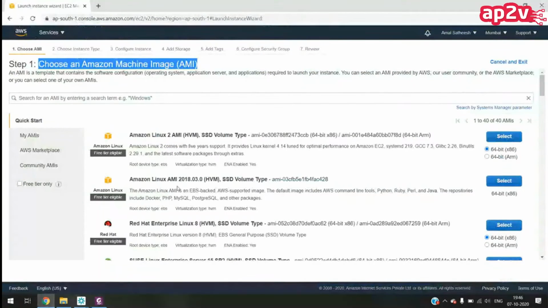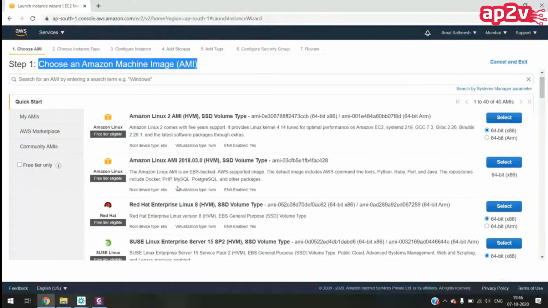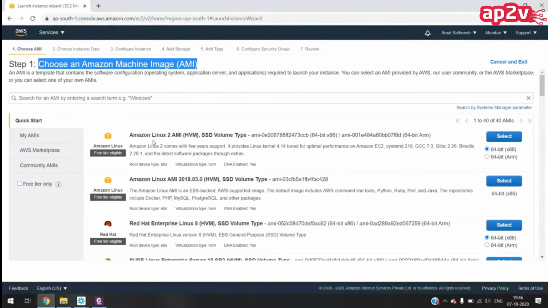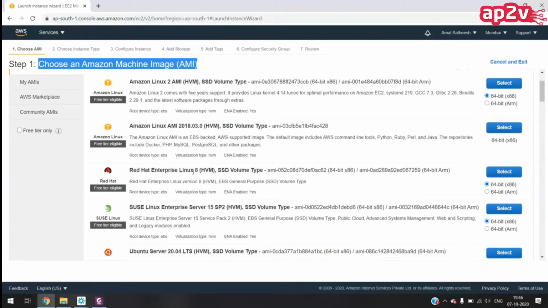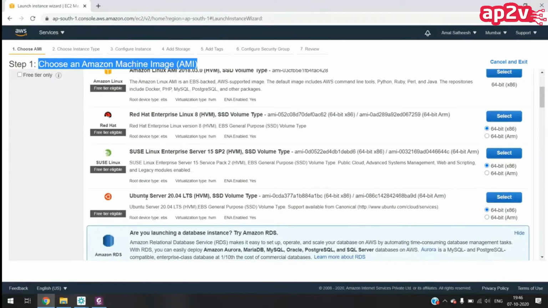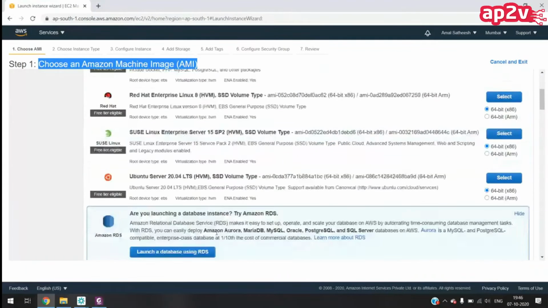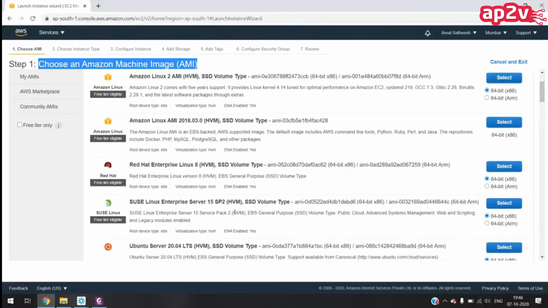So here in this list, these are the available AMIs in Amazon. Here we can find Amazon Linux, a customized Linux from Amazon. RHEL, Red Hat Enterprise Linux is there. SUSE is there. Ubuntu is there. If you want to go for Windows, the option is also there. So all these images are there by default.